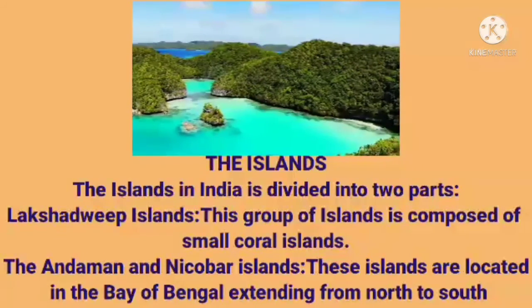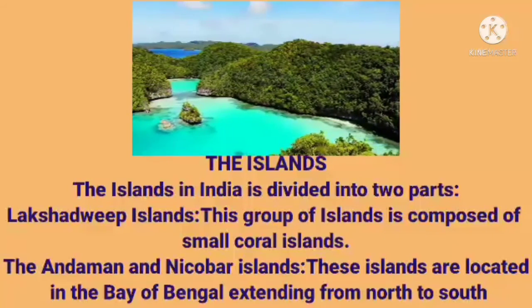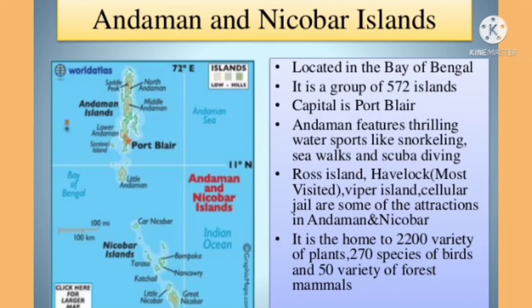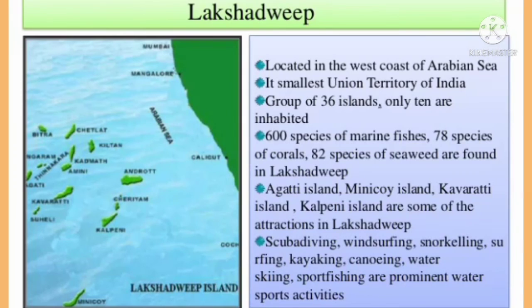Minicoy has an area of 453 square kilometers. The entire group of islands is broadly divided by the 10 degree channel, north of which are the Amini Islands and to the south is Kannur Island. The islands of this archipelago have storm beaches consisting of unconsolidated pebbles, shingles, cobbles and boulders on the eastern seaboard. And that is the physiographical structure of our country.